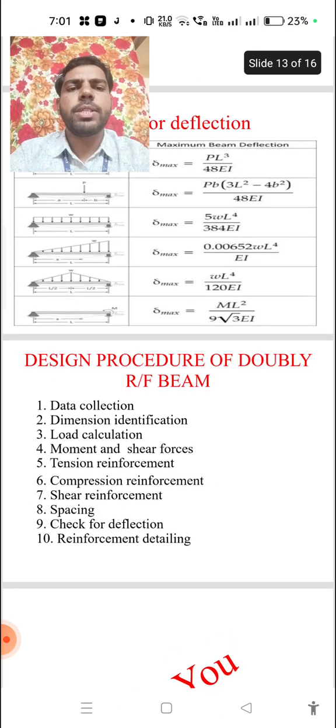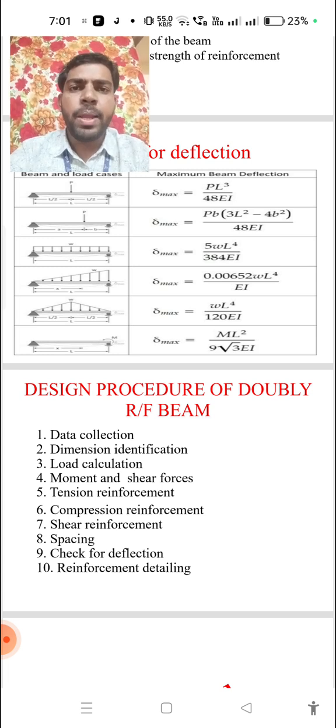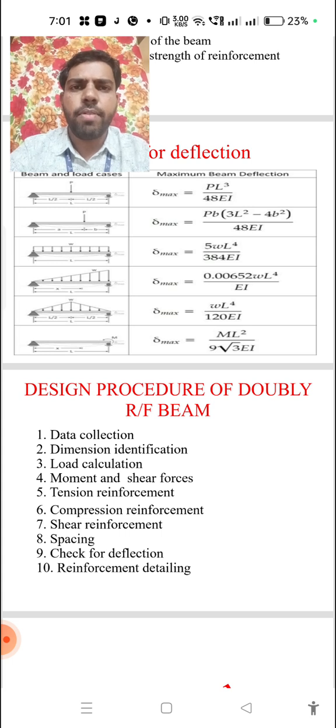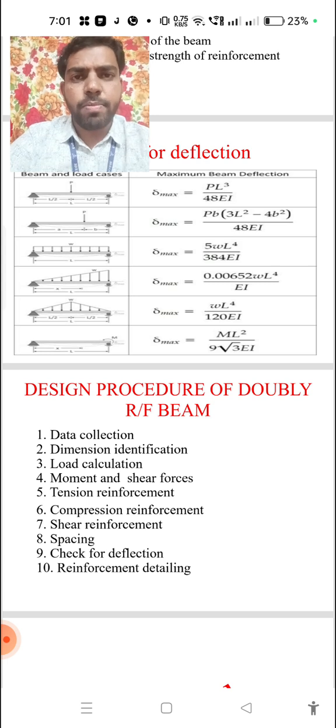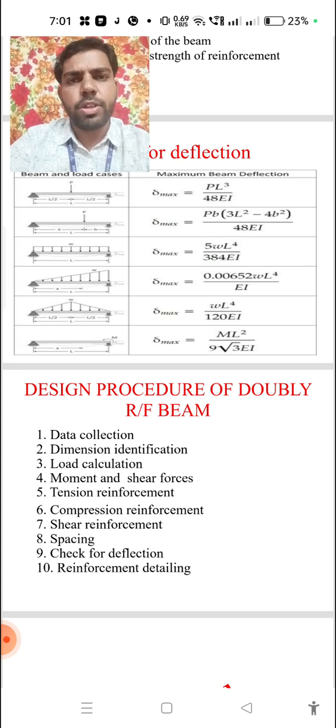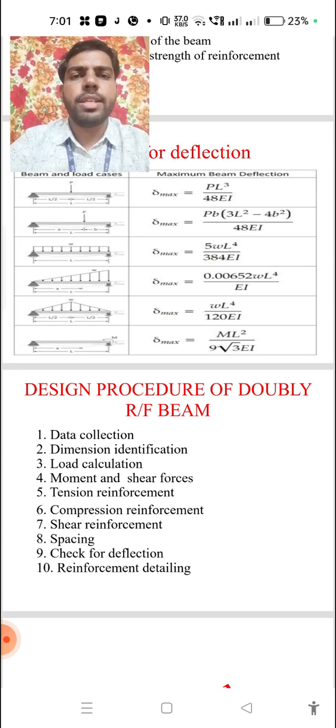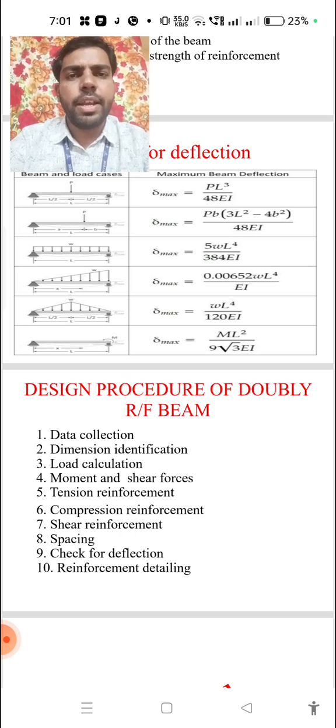Next, coming to the design procedure of doubly reinforced beams. What is the difference? It looks the same as singly reinforced, but in doubly reinforced only one extra parameter we have to consider. That parameter is the area of reinforcement in the compression face. That is the only difference between single reinforcement and double reinforcement. In double reinforcement, reinforcement should be provided in the compression face also. In the sixth step, compression reinforcement is the extra step that differs between single and double reinforcement, and the remaining design procedure is the same for singly reinforced and doubly reinforced beams.